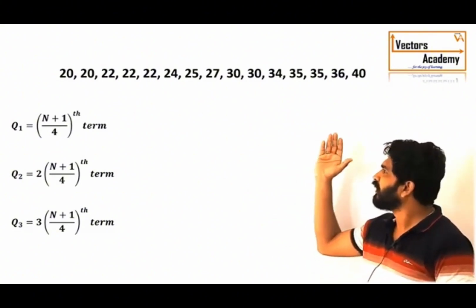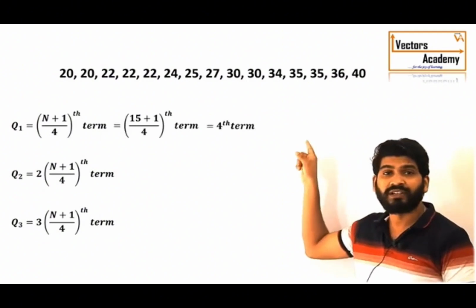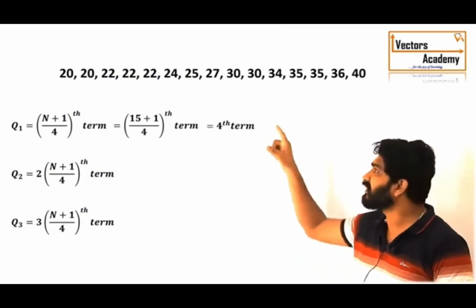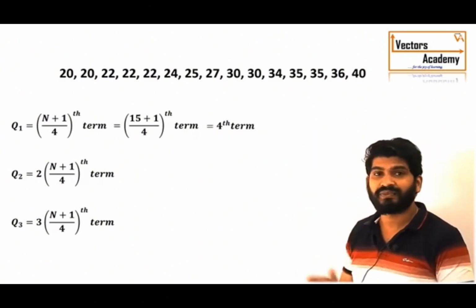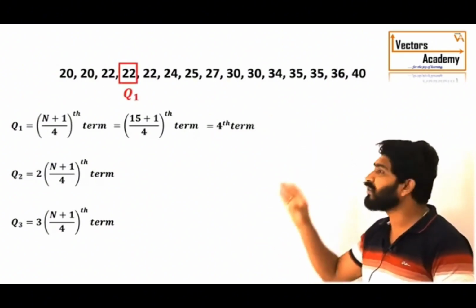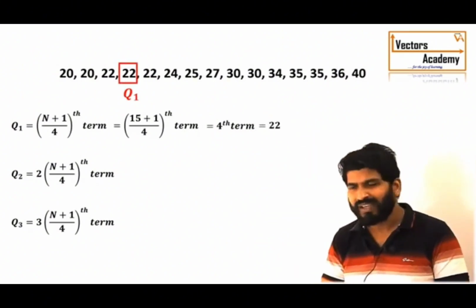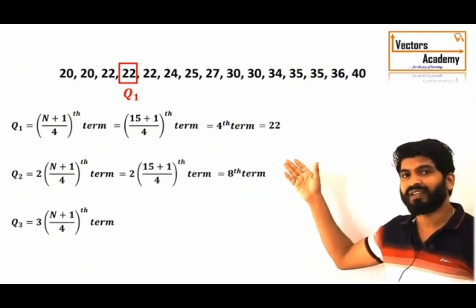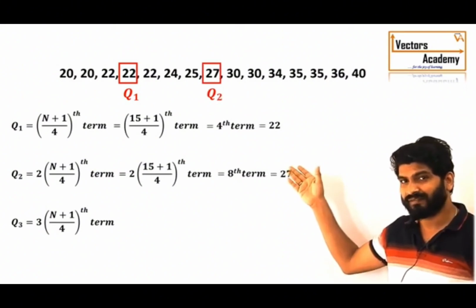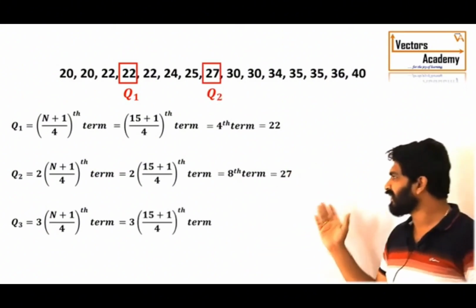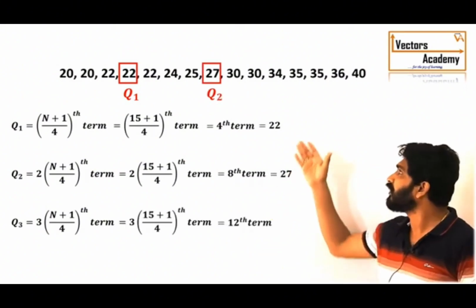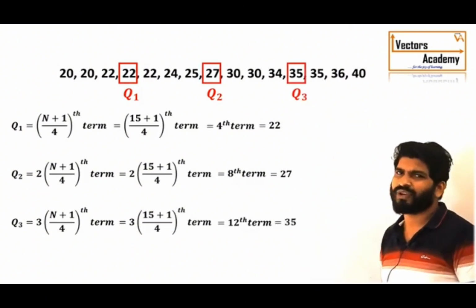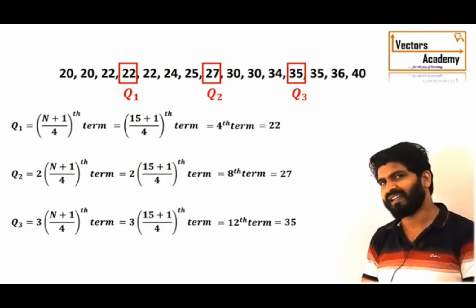So, Q1 comes out to be the fourth term. Which is the fourth term in the sequence? That is 22. Hence, the first quartile is 22. In exactly the same way, the second quartile, the eighth term, comes out to be 27. And the third quartile, the 12th term, is 35. So, in this way, the quartiles are calculated for discrete data.